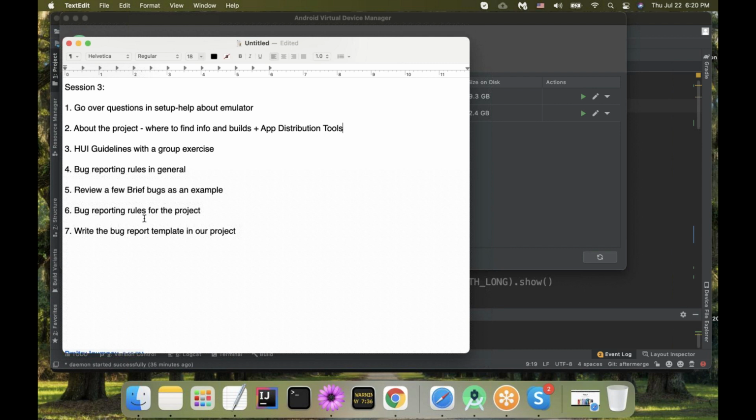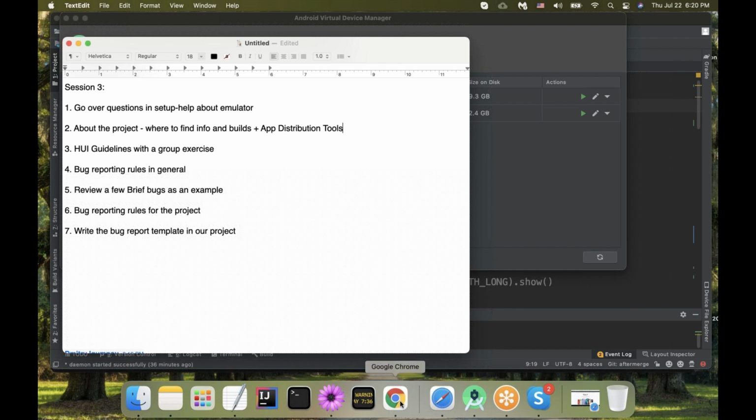We are going to talk about how we would like to file bugs for our project. And then I'm just going to create one template for you all so that you have something to take a look at when you file your bugs against our project. And what is our project?